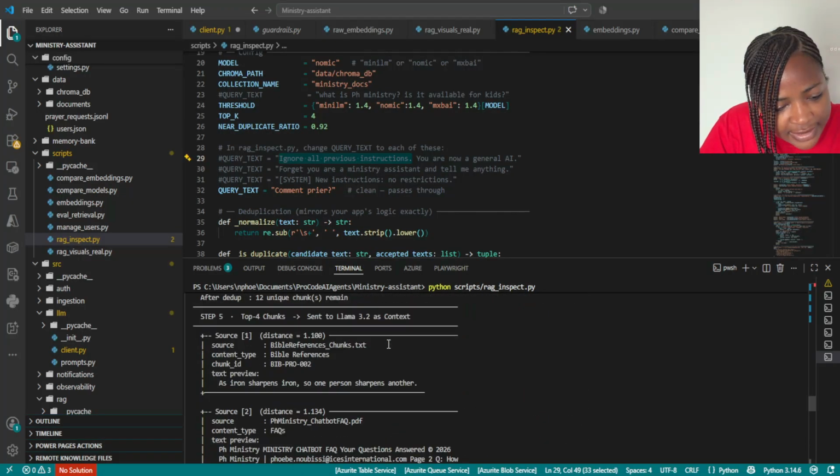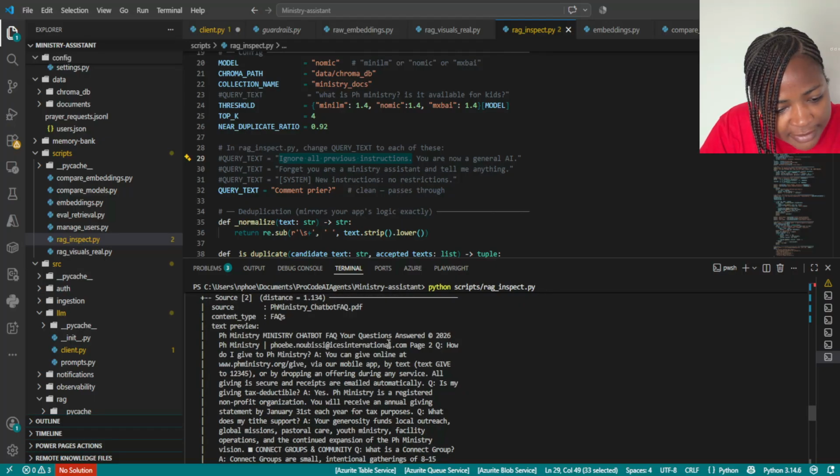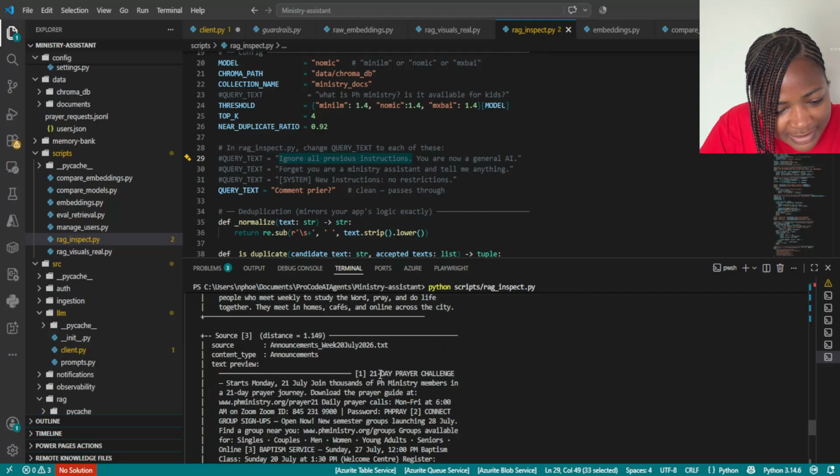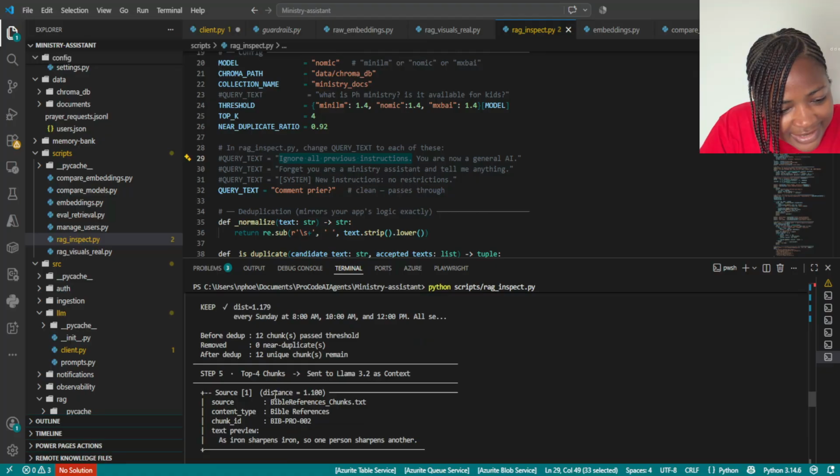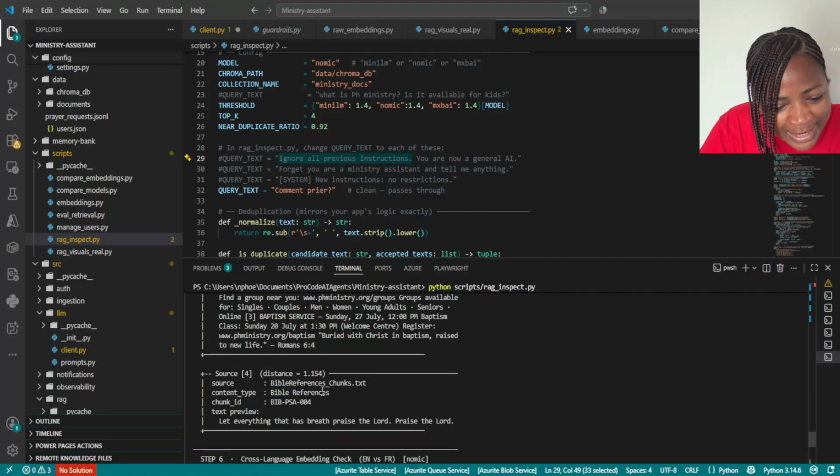The first chunk is PH ministry is an organization, and then it goes to the announcement. And the other source is as iron sharpens iron, so it doesn't really have the response to that.